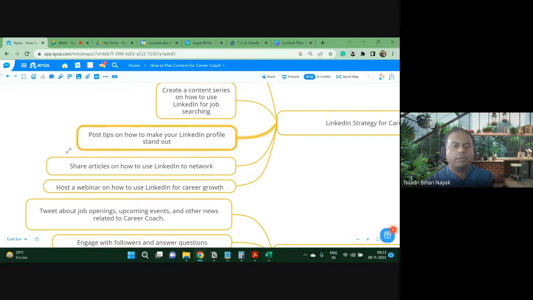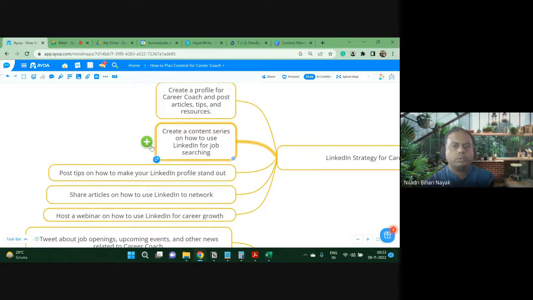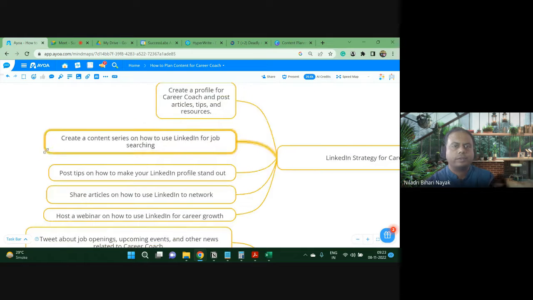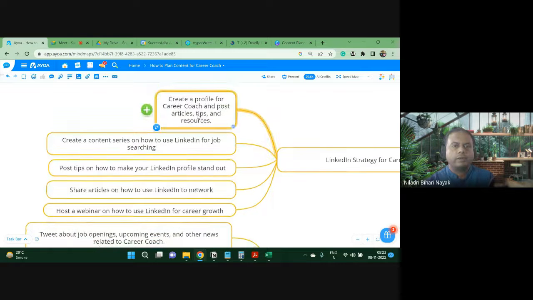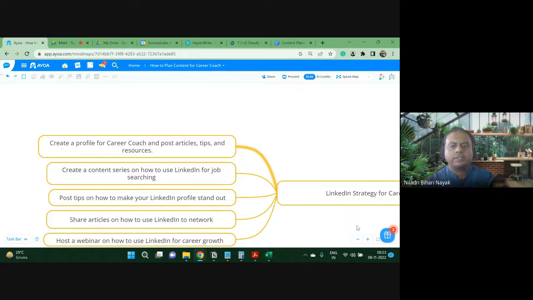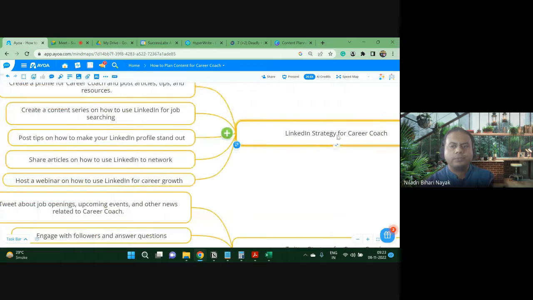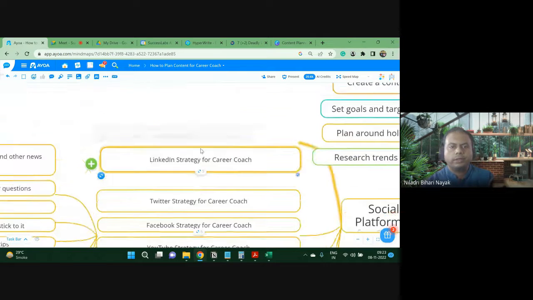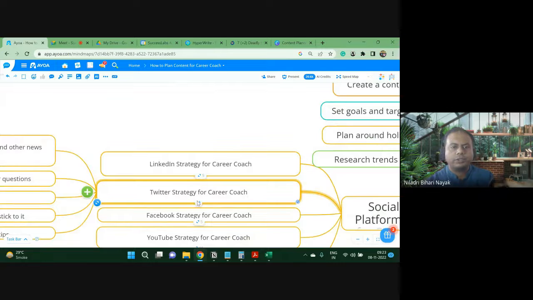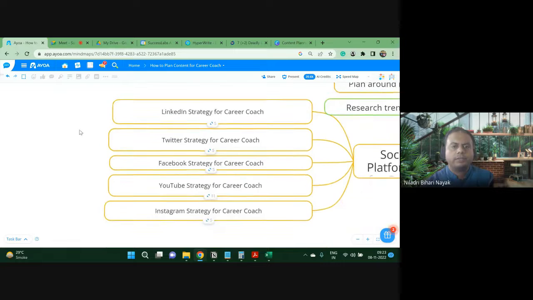Post tips on how to make your LinkedIn profile stand out. Create a content series, how to use LinkedIn for job searching, right? Create a profile for career coach and post. So this is, again, you can customize it later on. So this is a LinkedIn strategy for a career coach, Twitter strategy for a career coach, Facebook, YouTube, Instagram.